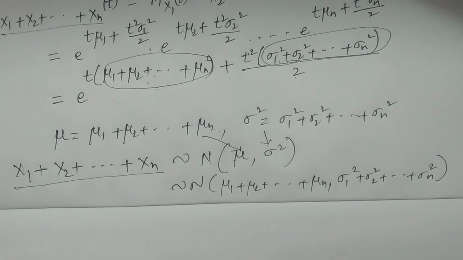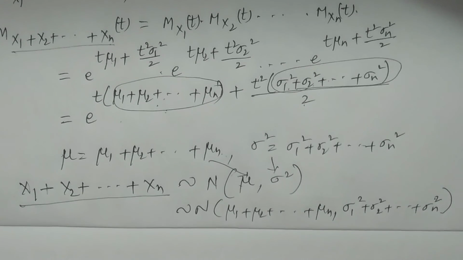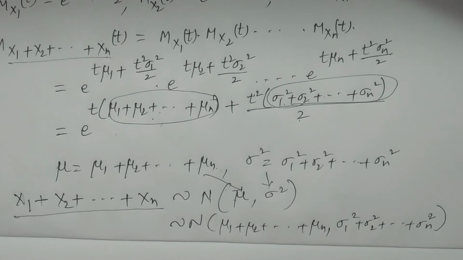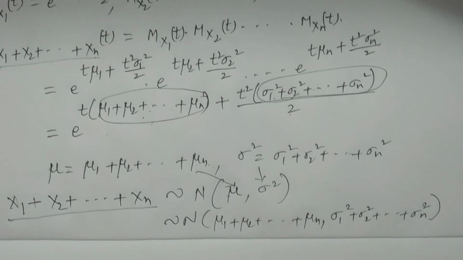Therefore, if you add independent normal variates, the sum again follows a normal distribution. Hence, the normal distribution possesses the additive property. If you consider two random variables x1, x2 which follow a normal distribution, then x1 plus x2 again follows a normal distribution. That is the additive property of the normal distribution. And for the sum of independent normal variates, it again follows a normal distribution. It is also a normal variate. This is the additive property of the normal distribution. Hope you understand. Thank you.